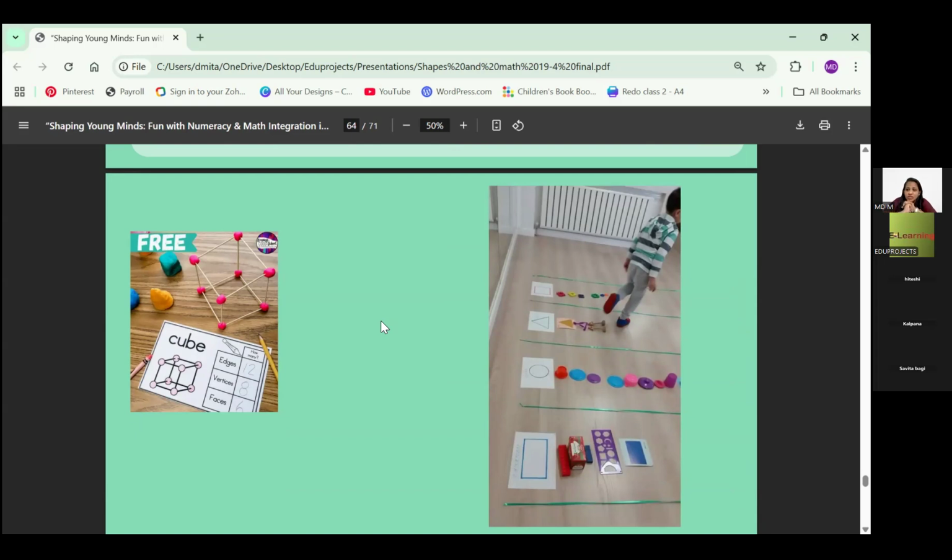You can construct the shape with them and tell them, when you're introducing the shape, that we can construct it in front of the children and teach them, make them do it. And it is very interesting. Then here we have another, like, objects with objects. So spot out here, you can see there are so many objects that can be found of that particular shape. Let them roam around in the classroom or in the school, or give them as a homework assignment or anything, and let them search.